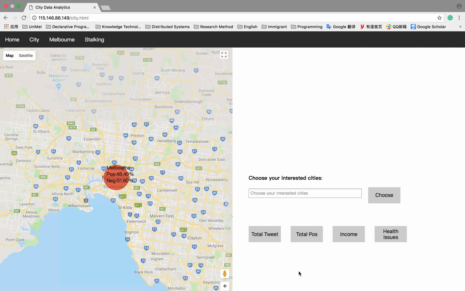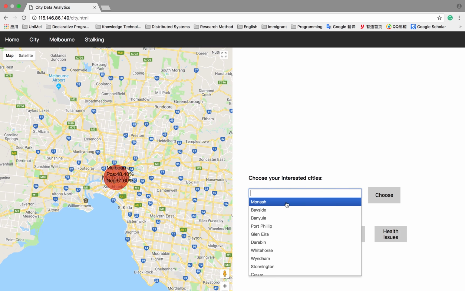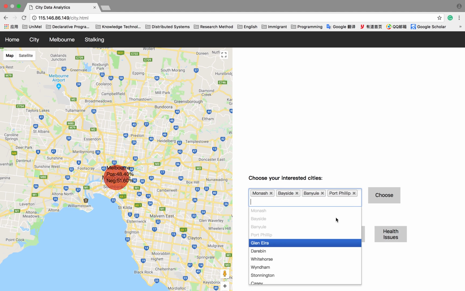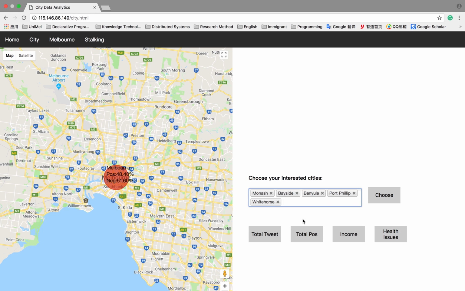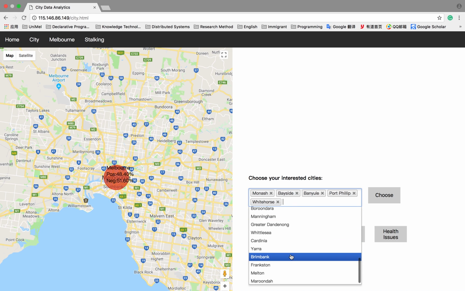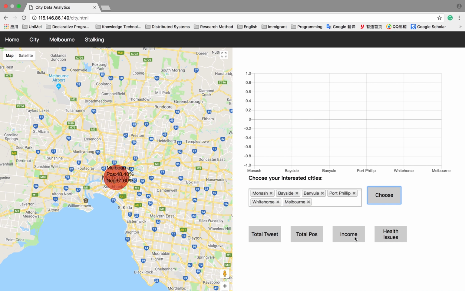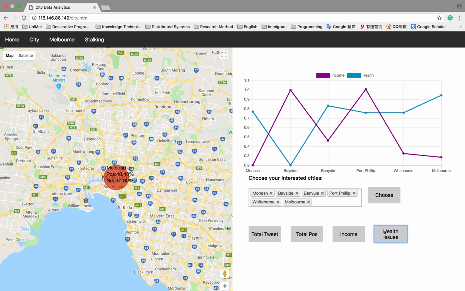Clicking on any of the four cities will land on the detailed city page. Here, the data we get from Twitter will be checked against the two official data sources. The first is the income level. The second is the number of population with health concerns. For example, if I select multiple suburbs here, the correlation between income and health is quite obvious. The more money you have, the fewer health concerns you've got.